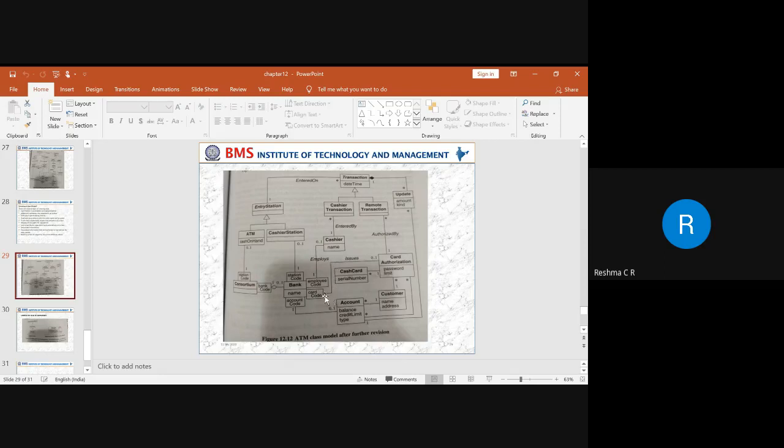How will the card authorization be given by the bank? Through the card code. This card code will be available on a cash card, and that cash card is associated to the customer. To activate that card authorization is the responsibility of the bank. Again, this bank will employ a cashier, who will be identified with a unique employee ID. So that is how we have a revision of classes.